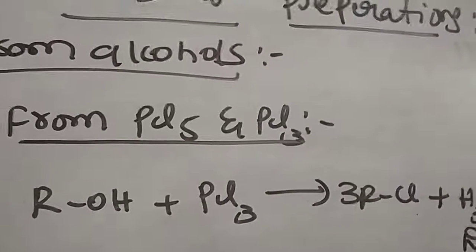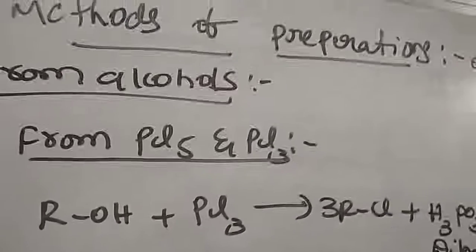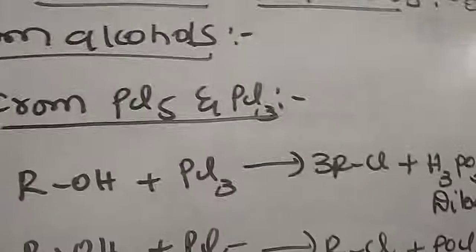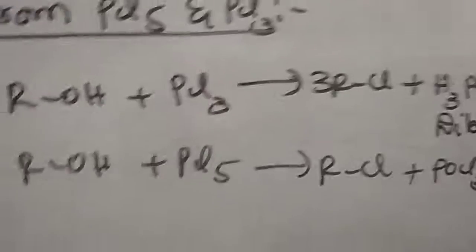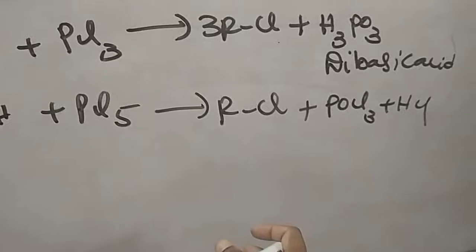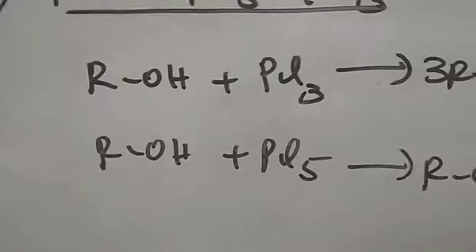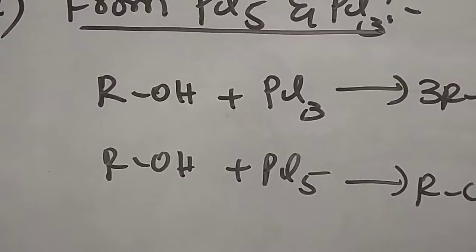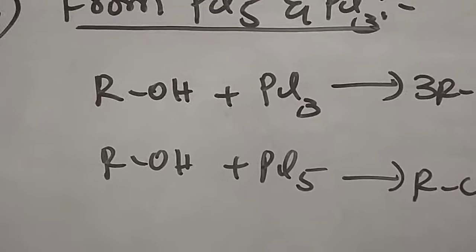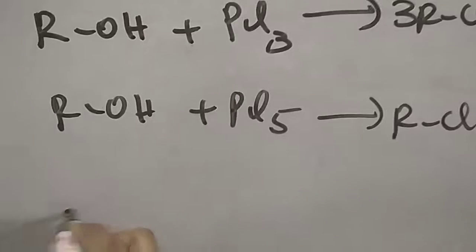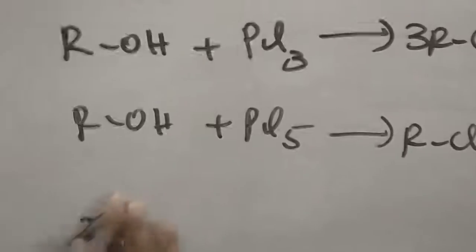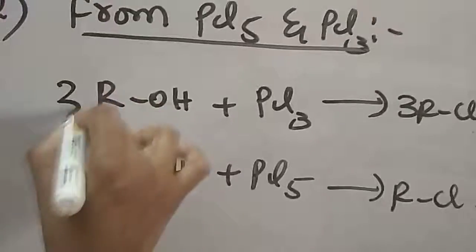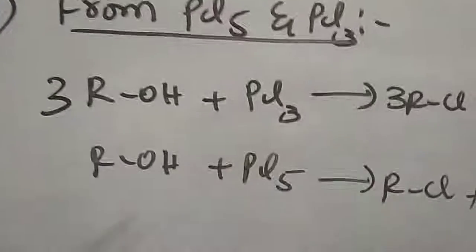So this is also called preparation of the alkyl halides from PCl3 and PCl5. Now in place of R, I am substituting with the alkyl halides. You can take primary alkyl halides, secondary alkyl halides or tertiary alkyl halides. Here I am taking 3 moles of ROH, which should be taken to balance the equation.